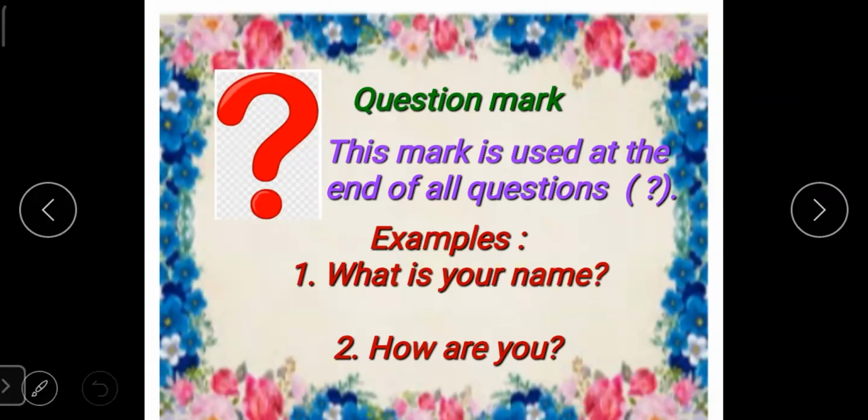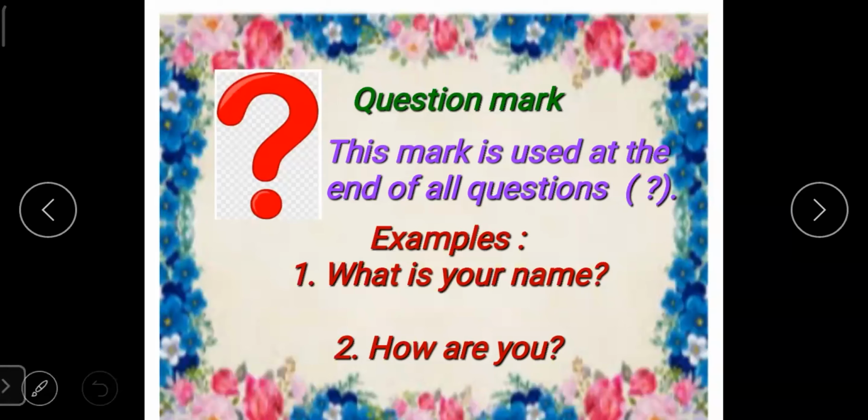We are asking something, that means it is a question. So at the end of every question, you should put a question mark. And at the end of every sentence, you will put a full stop. Similarly, at the end of every question, you will put a question mark.